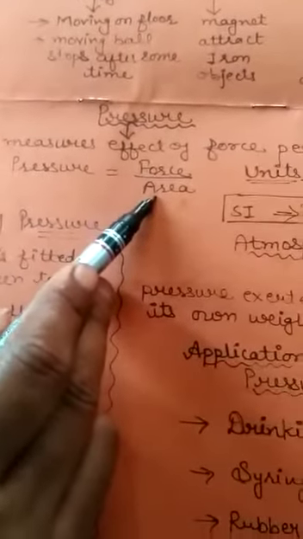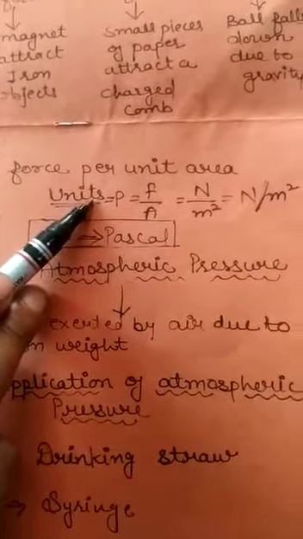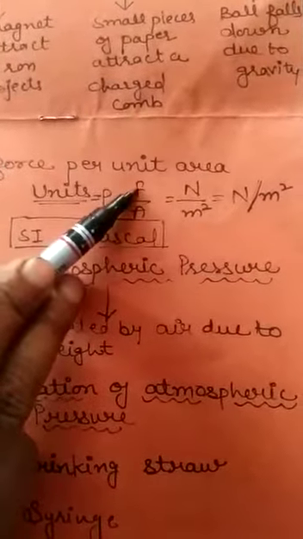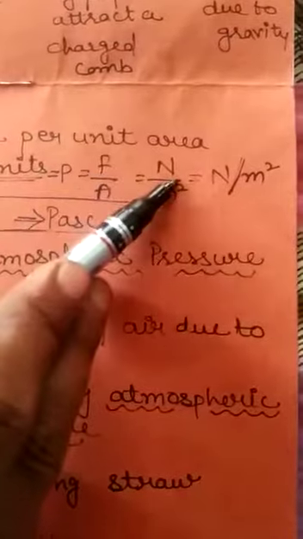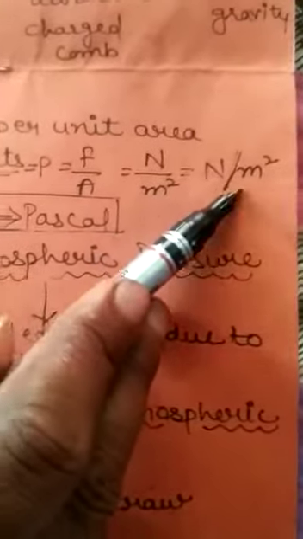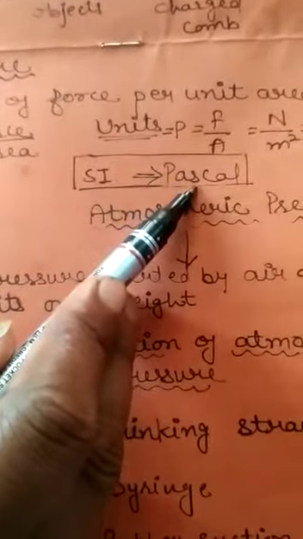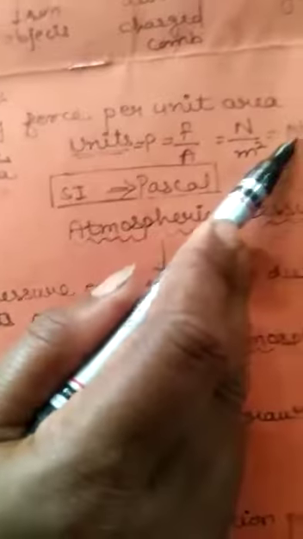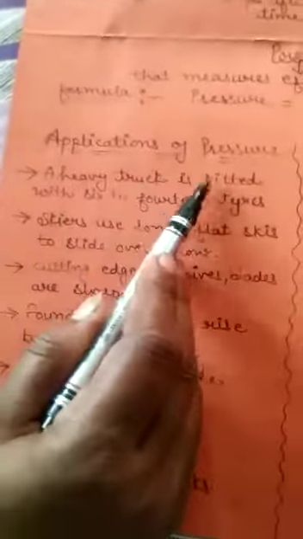Firstly we discuss the formula of pressure. Pressure's formula is force per area. Now we discuss units of pressure. To find the units of pressure, firstly you write the formula of pressure. Pressure is force by area. F means force, A means area. Force is measured in Newton and area is measured in meter square. So the unit of pressure becomes Newton per meter square. The SI unit of pressure is also known as Pascal. Pascal and Newton per meter square are the same thing. Now we discuss applications of pressure.